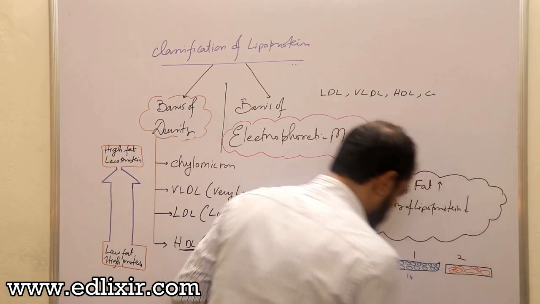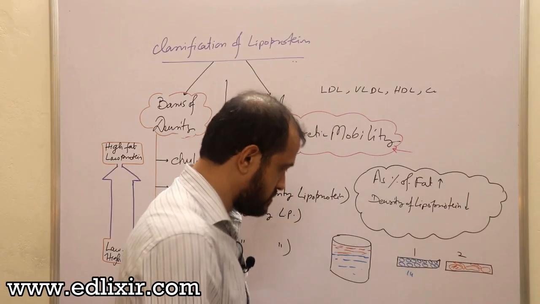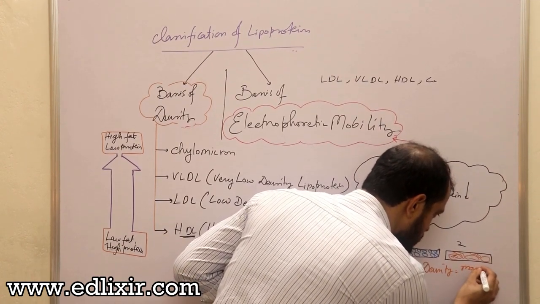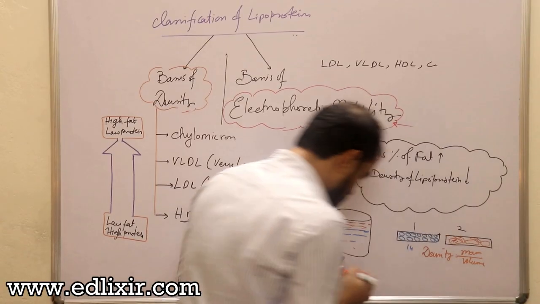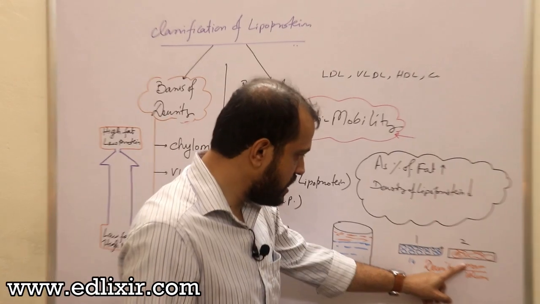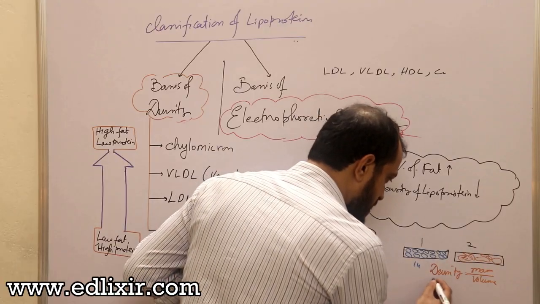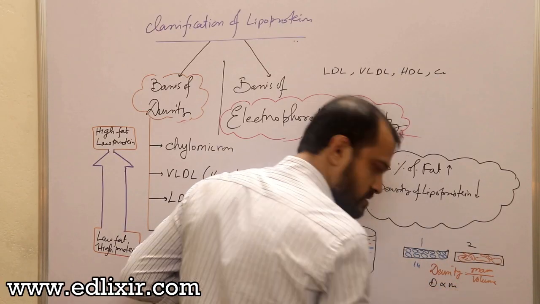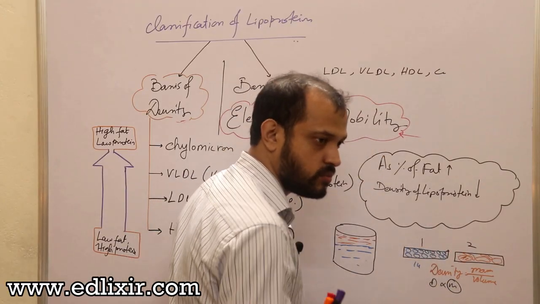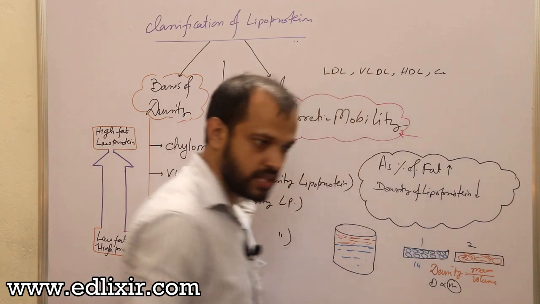Now listen. So that is the density. What is density? Density is equal to mass by volume. If we take the volume constant, that is, we are taking similar petri dishes, then density will be proportional to mass. Now listen, which has more number of molecules? This one. That means the density of water is more than fat. Clear?